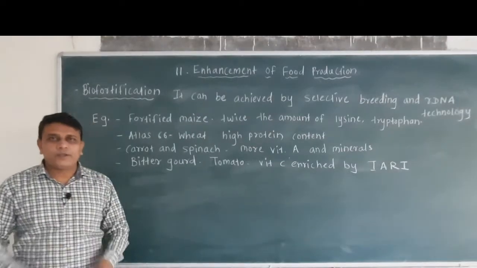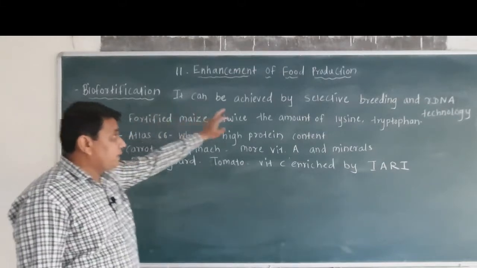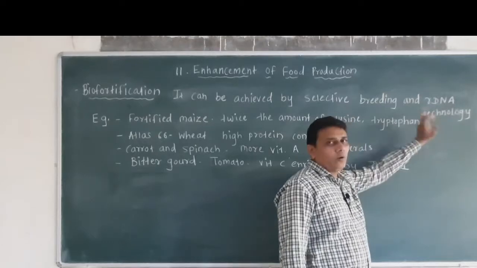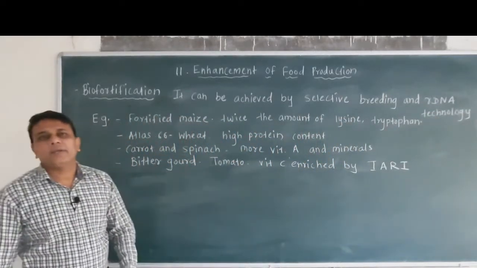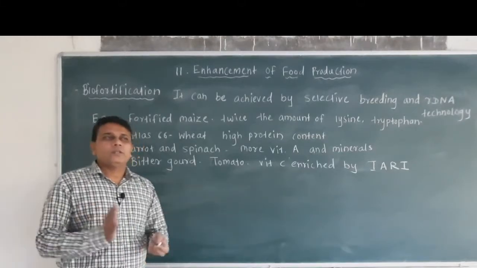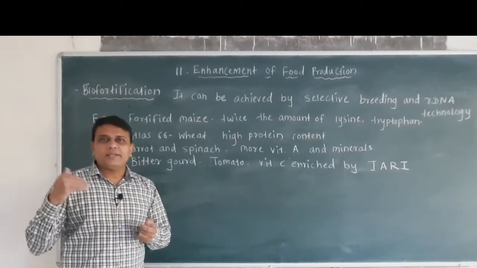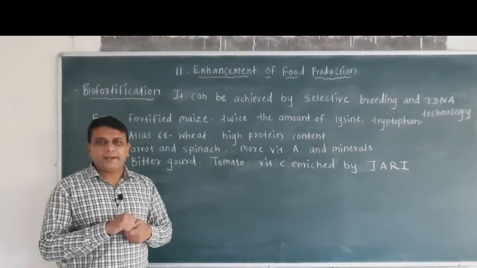Then biofortification can be achieved by selective breeding and recombinant DNA technology. Selective breeding is a traditional method in which the high quality crops are used, then they are multiplied and their seeds are used as a new variety.